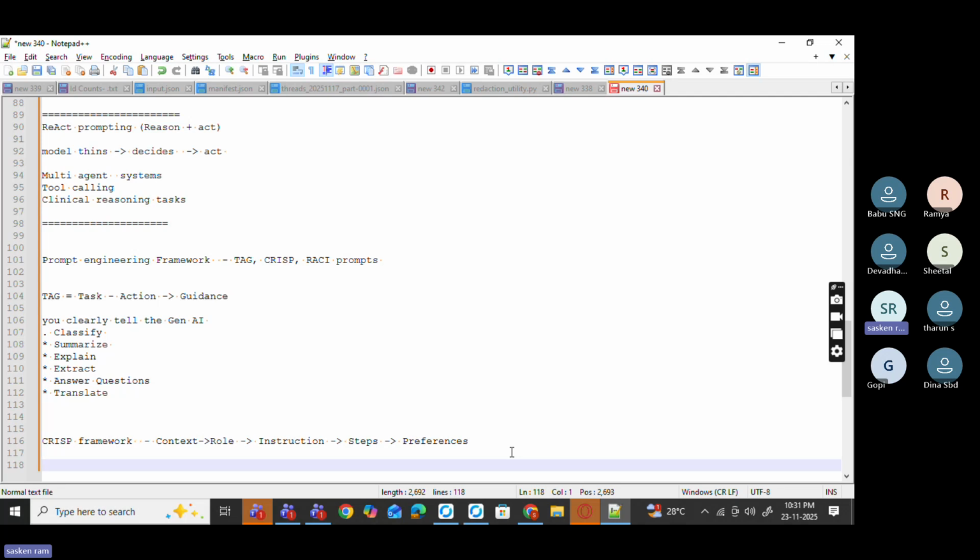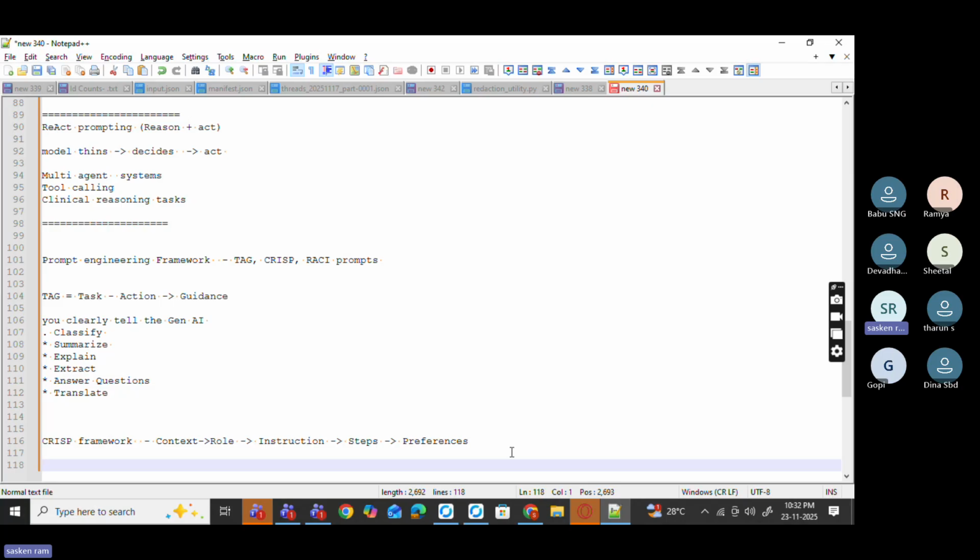Same triage help, right? Take the triage example: the user is asking about a symptom. Is this symptom related to my cardiac problem or any other issues? In this case, you provide background so that the model can understand the scenario. Then role is something like setting the tone: hey, you are a certified medical triage assistant.